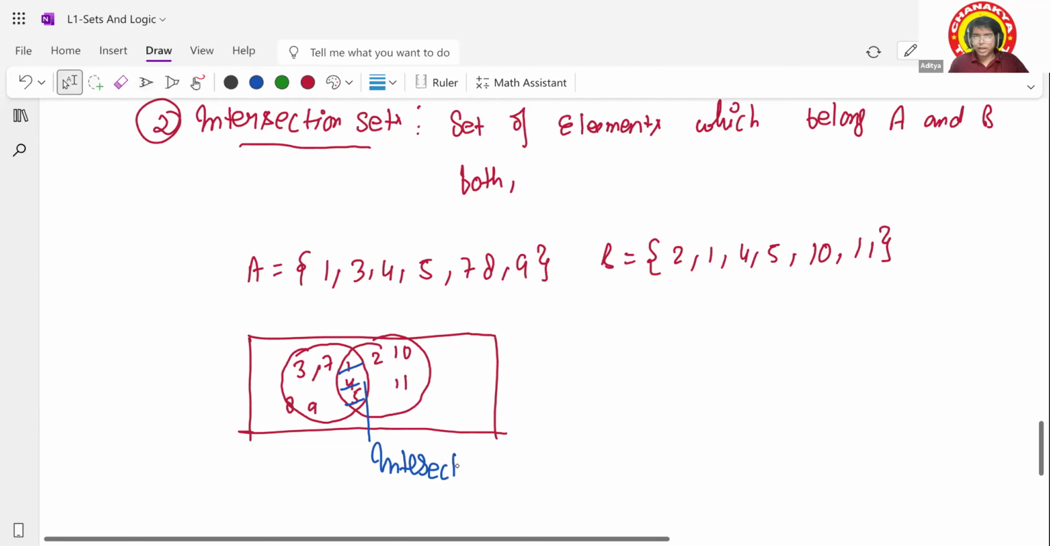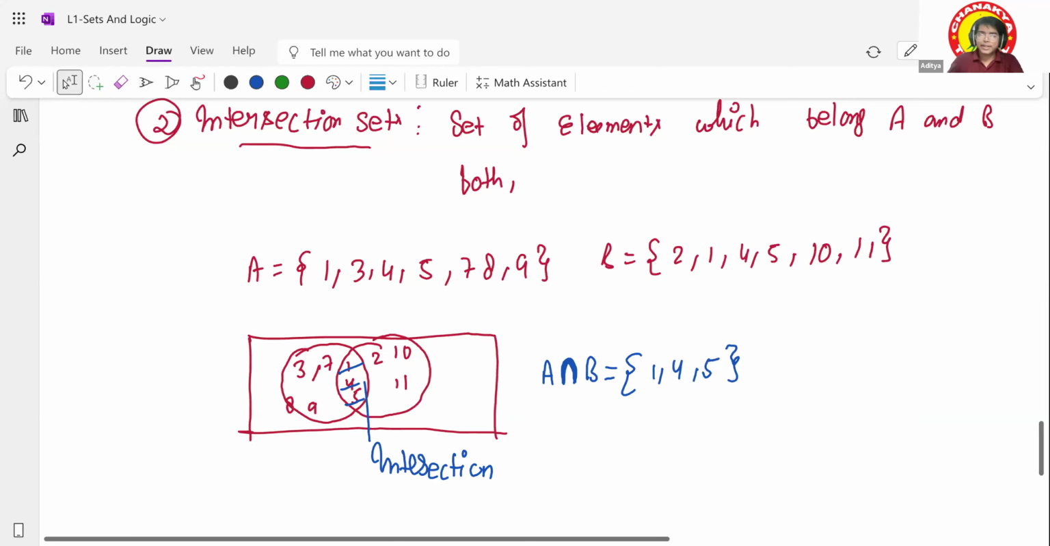So how do you show the intersection of sets? The upside-down U. You can see in union I was using the U; in intersection I'll use this, the cut portion. So what is the intersection of both? It is 1, 4 and 5. Is that clear? Yes, sir.